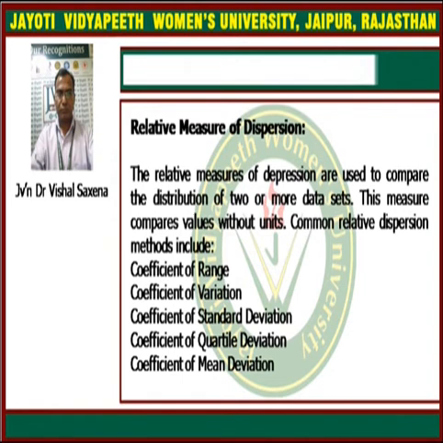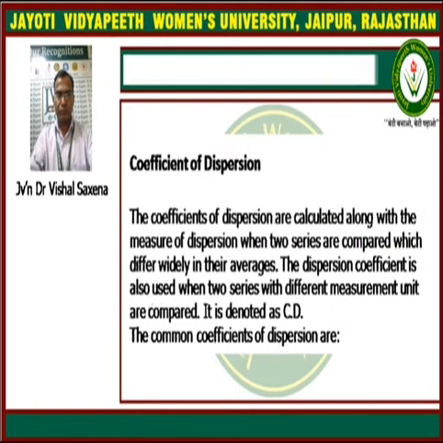So these dispersions do not have any unit. The relative measures of dispersion are the coefficient of range, coefficient of variation, coefficient of standard deviation, coefficient of quartile deviation, and coefficient of mean deviation. We have seen the absolute measures of dispersion, and their coefficients are called the relative measures of dispersion.